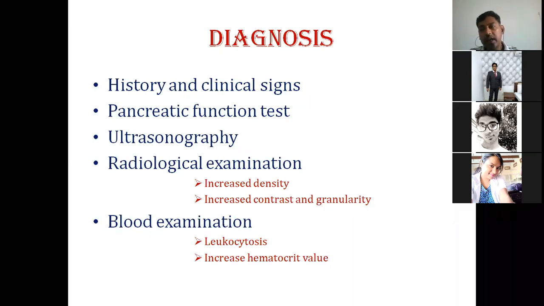You will have to correlate it with the clinical findings, that is, the clinical signs: loss of condition, polydipsia, polyuria, abdominal pain, then constipation and diarrhea, with intermittent episodes of sometimes constipation, sometimes diarrhea, sometimes constipation, sometimes diarrhea. So this is the basic history we generally get from the owner.